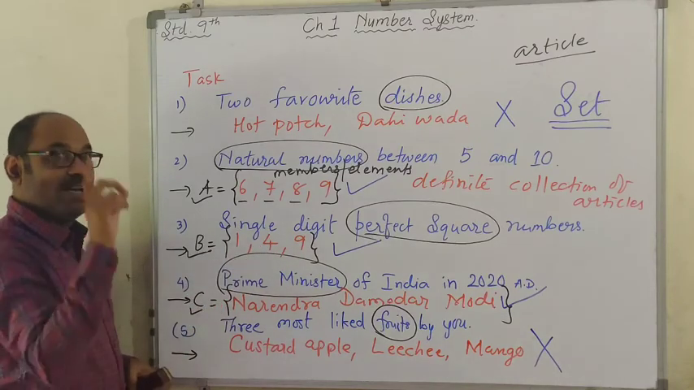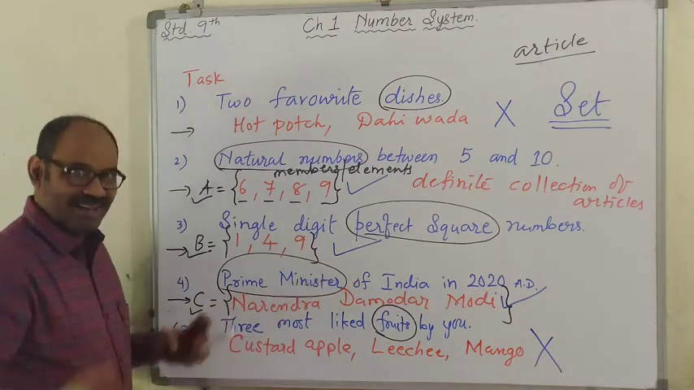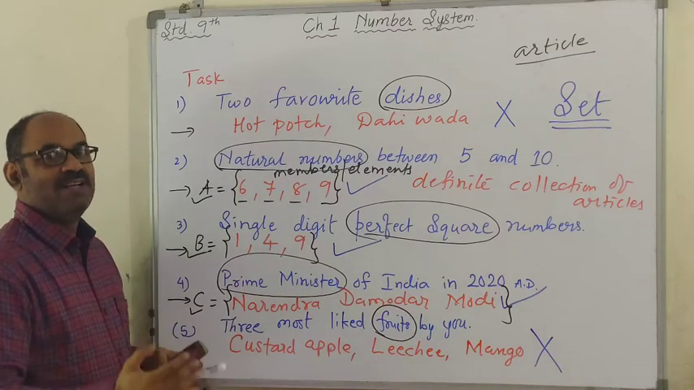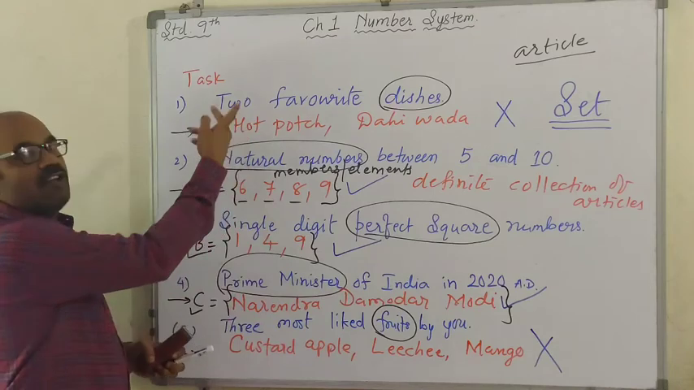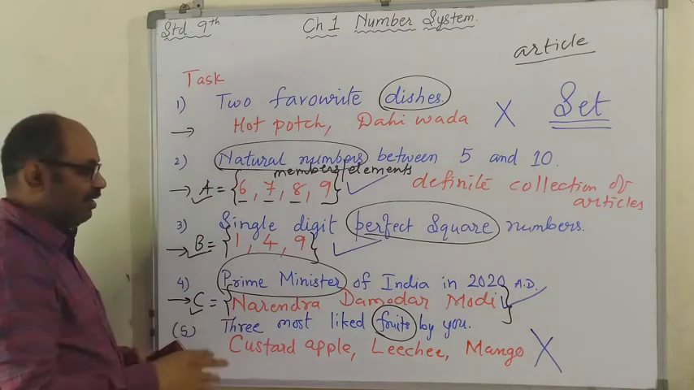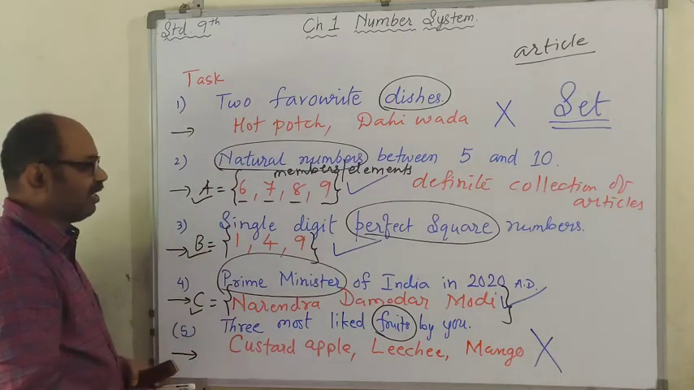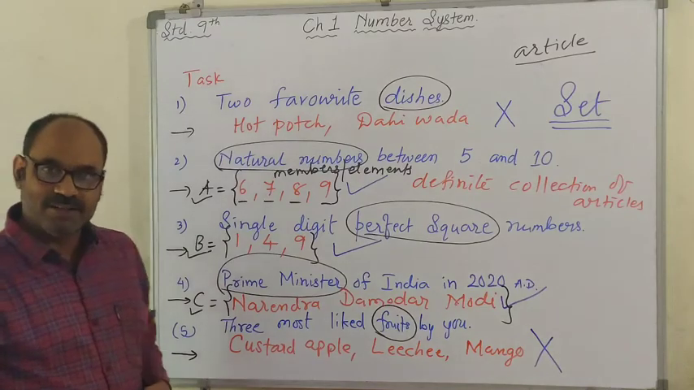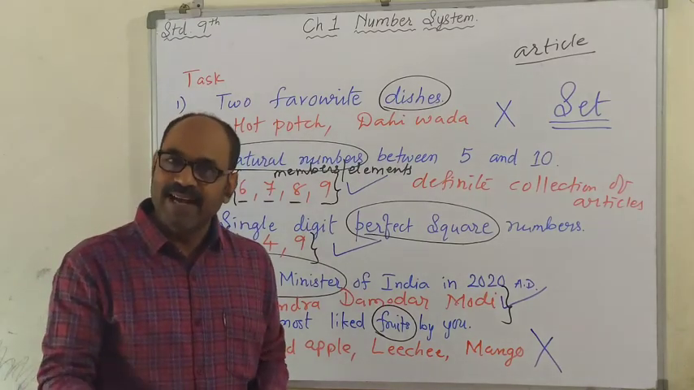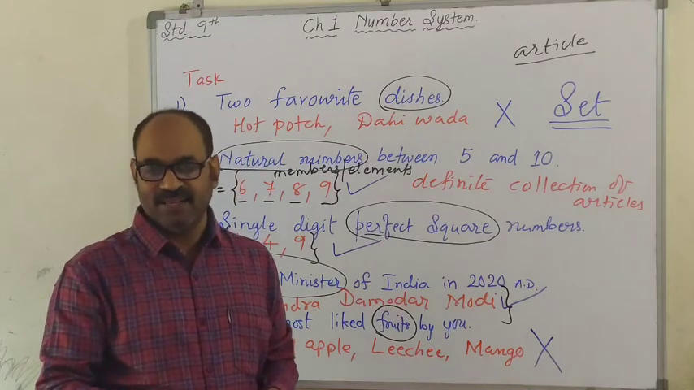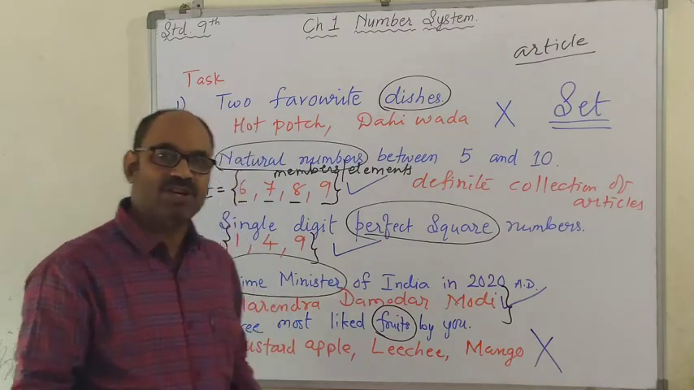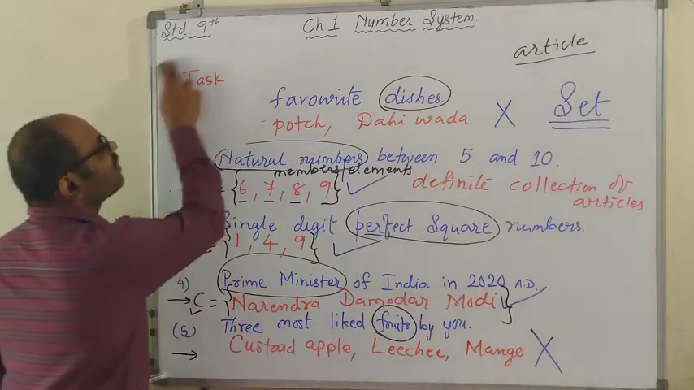Set C has only 1 member. Don't think 3 words are there. It is just the name of one person. So 1 member. Are you getting me? This is not a set. So no, it's not put in curly bracket or even it's not given any name. So I hope you understood what is set. What is set? A collection of definite article. Okay? A definite collection of article is known as set.